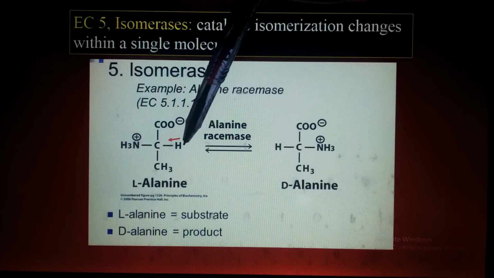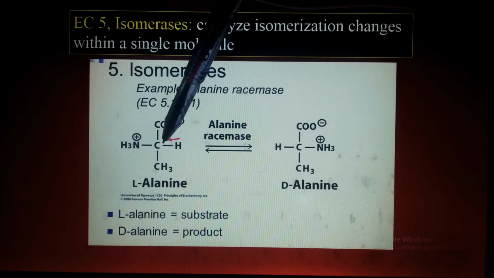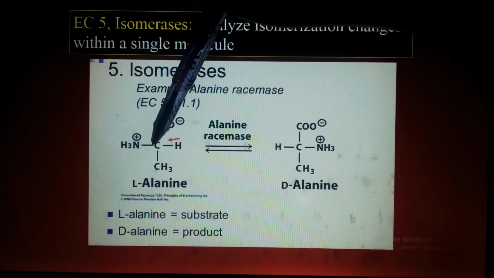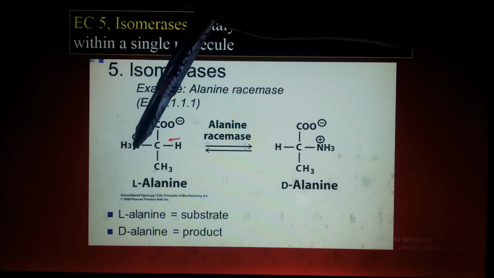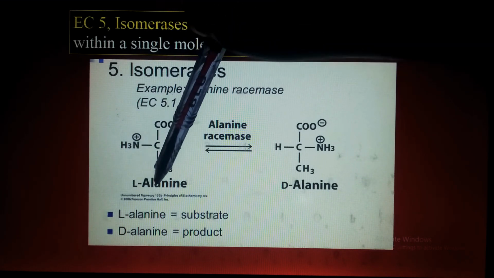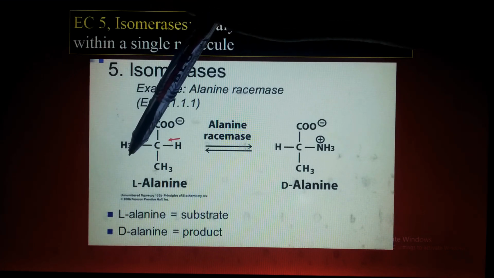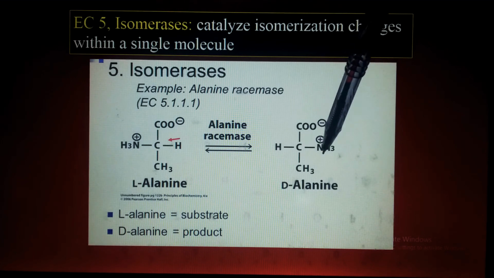You can see here these are the four groups of the amino acid. This is the central alpha carbon, and this is the hydrogen, and this is the amino group. Now what will happen? The hydrogen and amino group arrangement in L-alanine is different from that in D-alanine.